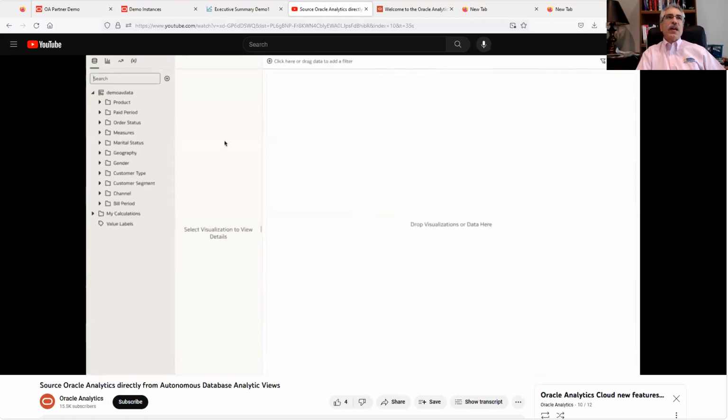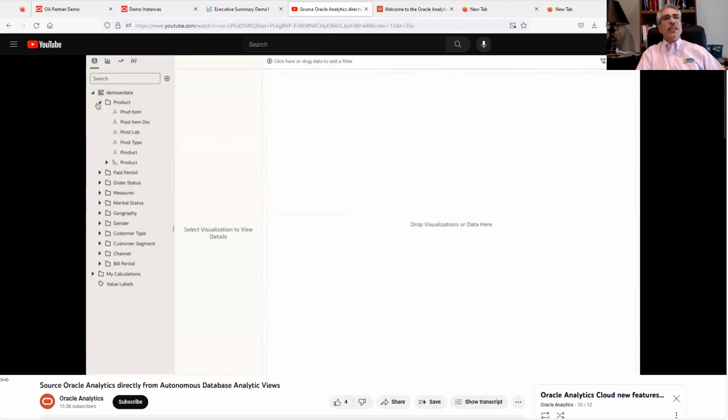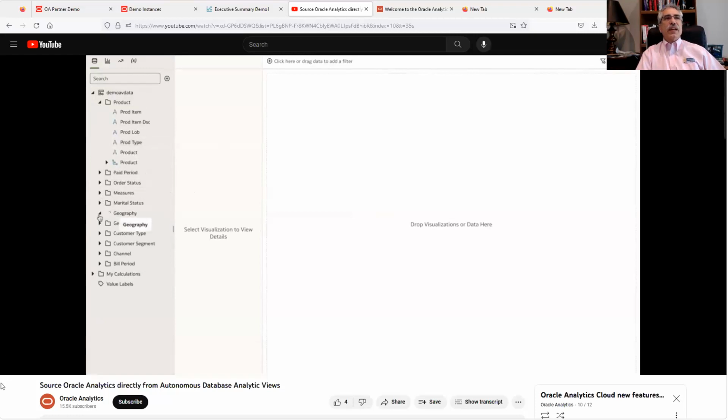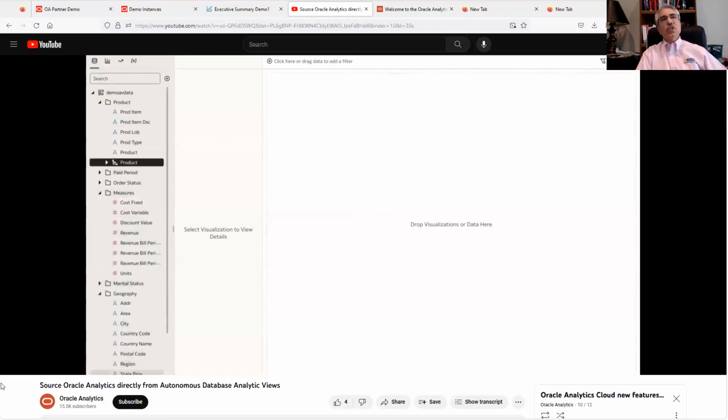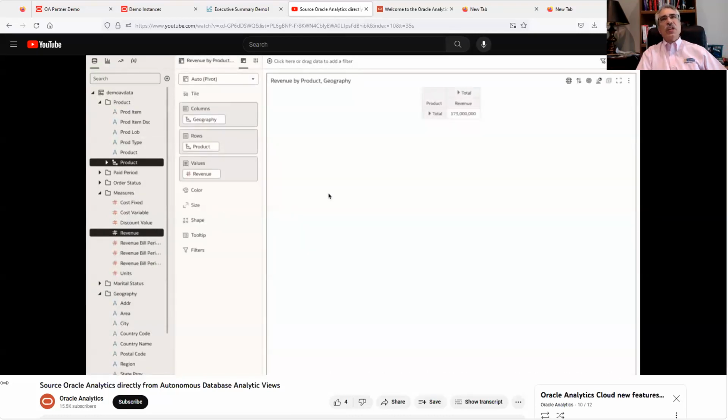When I then grab that, what you see is a bunch of the analytic view components that you set up in the database for product. For instance, if I expand that, because of setting this up, I have a hierarchical column for product. I can then drill down on geography, see there's a hierarchical column for geography and various measures. All this, including the aggregation rules, all the complexity, the power of what is really an OLAP engine, is inside of there. I can drag three components, a product, a revenue, and a geography type of dimension from there and drill down on those. There's a lot of power in there.